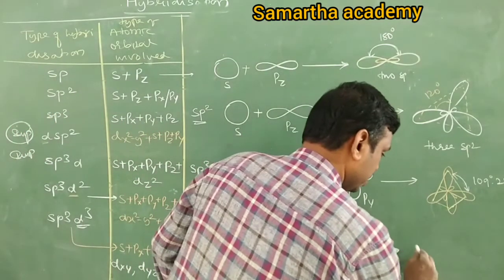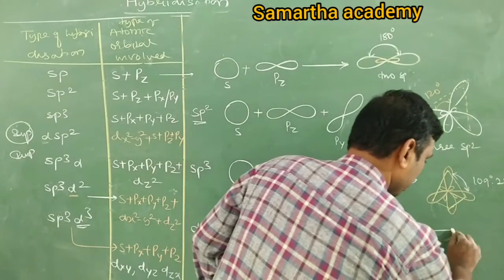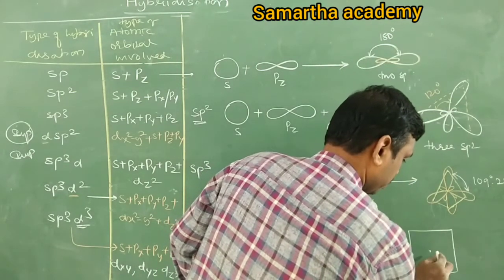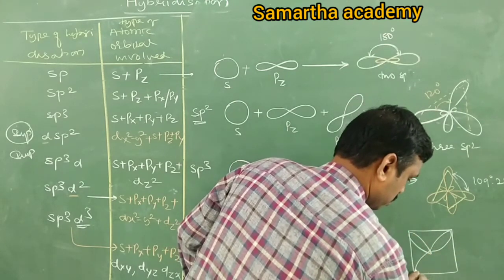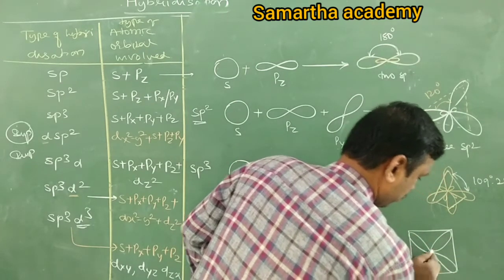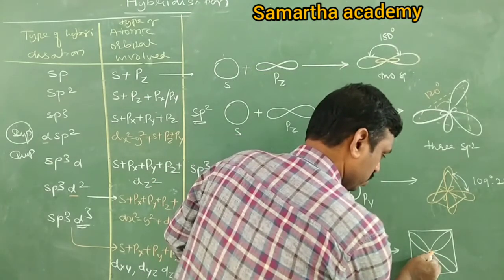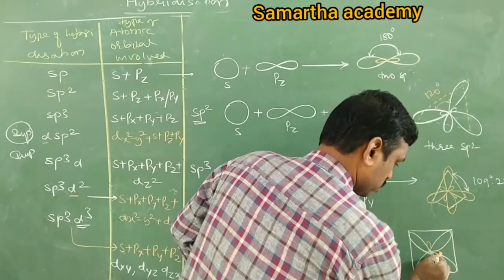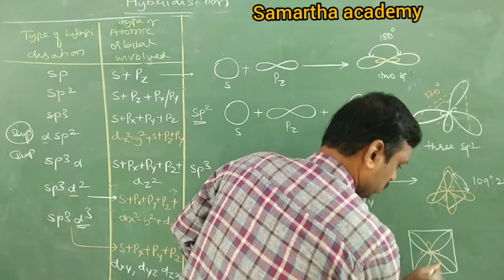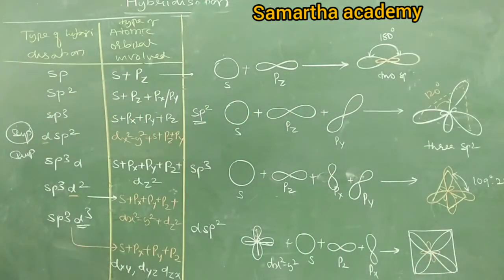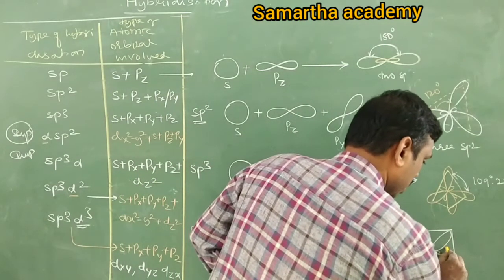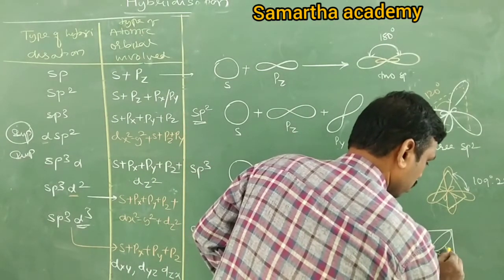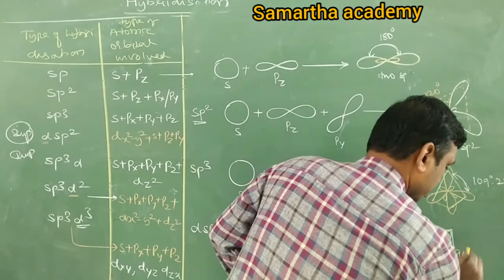Now these 4 are placed at the 4 corners of the square: 1, 2, 3, 4. Of course, they have small lobes also. Since it is a square, what is the angle between any two hybrid orbitals? Obviously, it is 90 degrees.